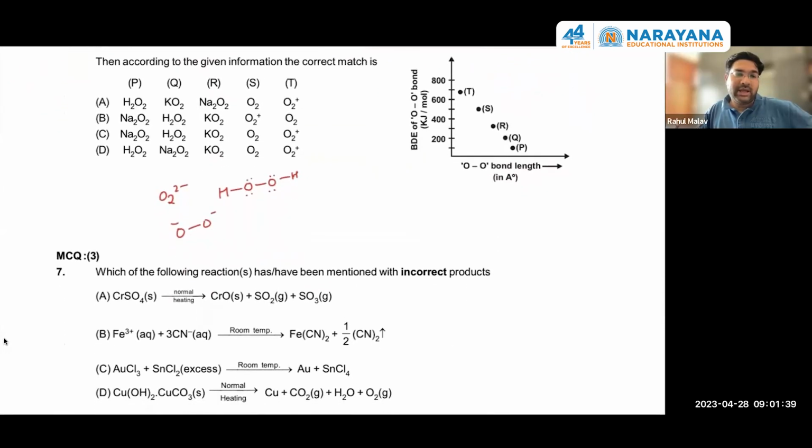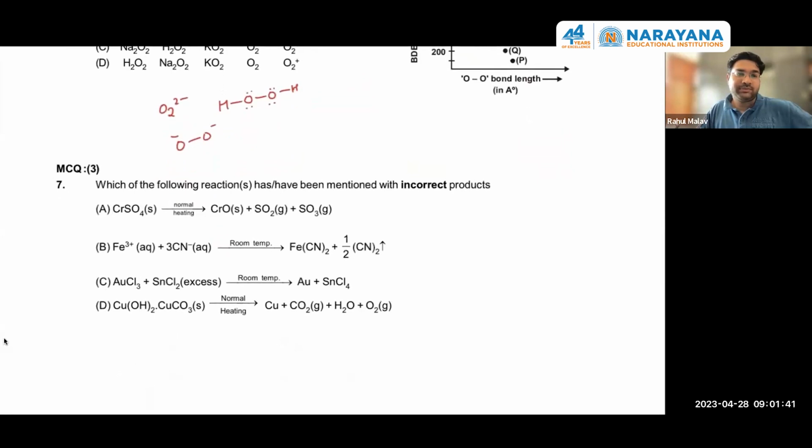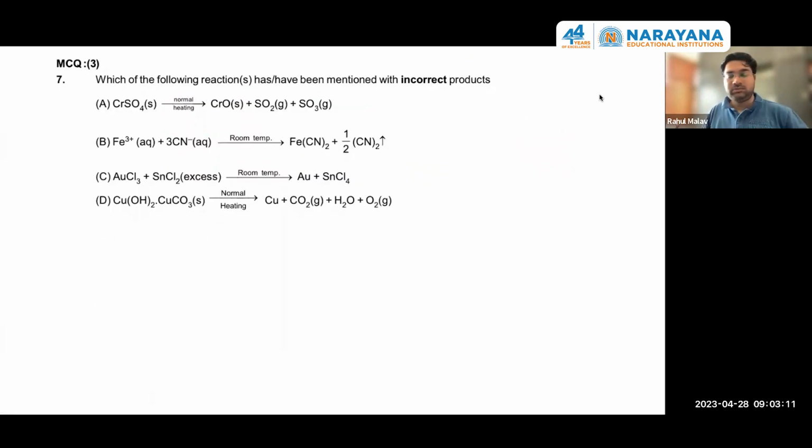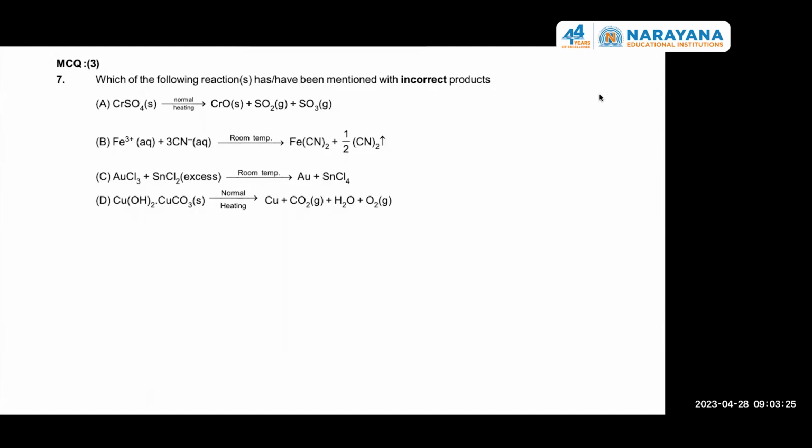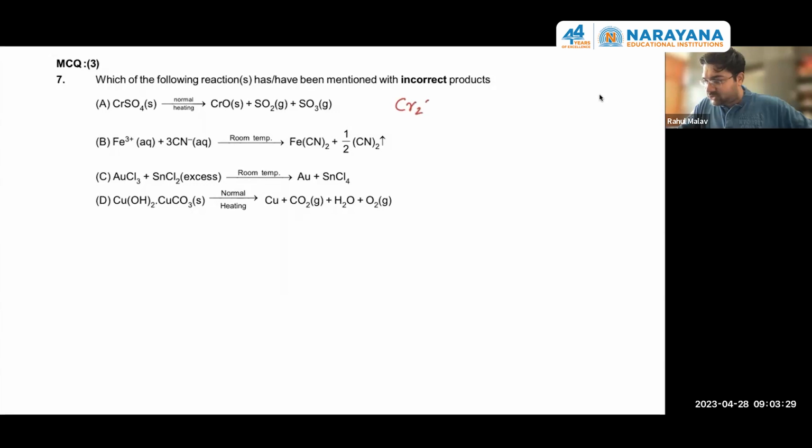Next questions are coming, MCQs. Okay. Correct answers are A, B, and D. So what are the correct situations for A, B, and D? Cr2O3 is missing, CrO is wrong.